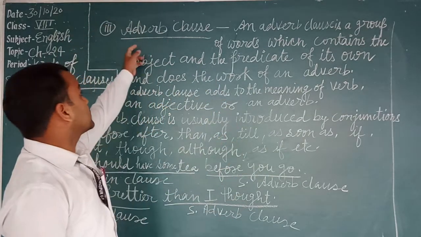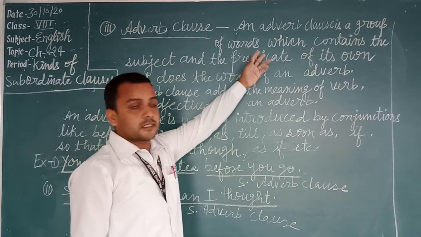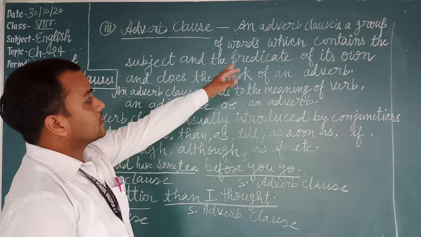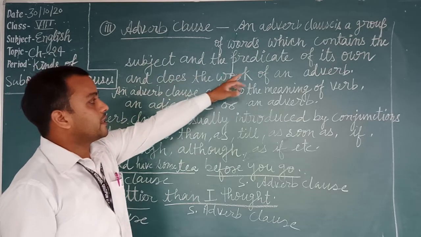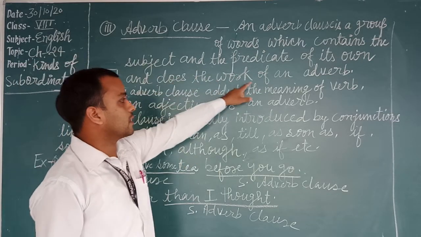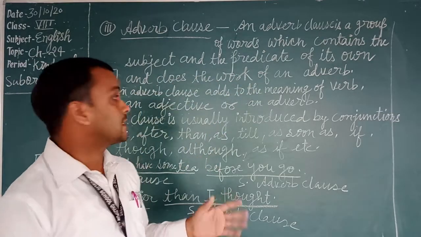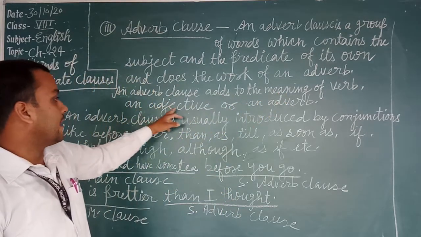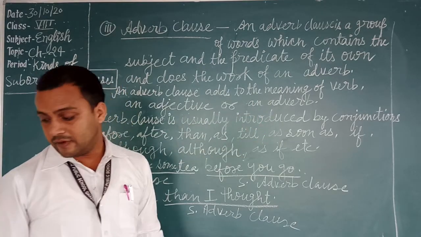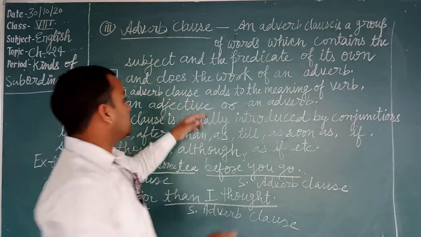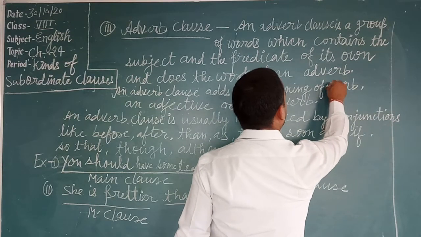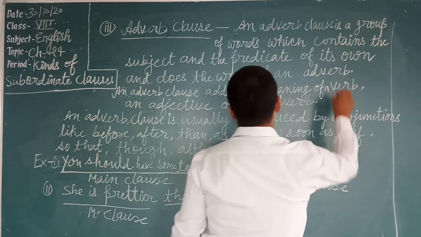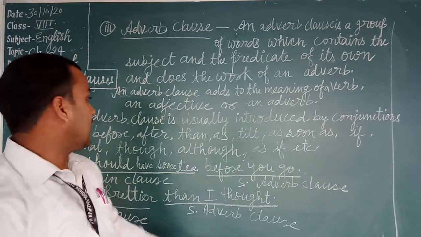Students, now see the last one, the adverb clause. An adverb clause is a group of words which contains the subject and the predicate of its own and does the work of an adverb in the sentence. An adverb clause adds to the meaning of a verb, an adjective, or an adverb.